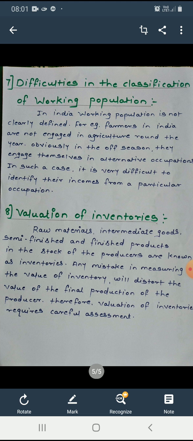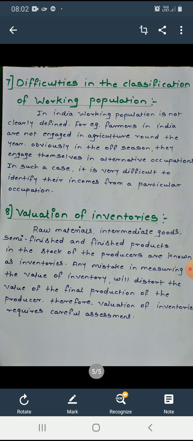Okay, and the last point, valuation of inventories. The value of all inventory changes, that is changes in stock, which may be either positive or negative, are added or subtracted from the current production of the firm. Remember, it is the change in inventories and not total inventories for the year that is taken into account in national income estimates. Therefore, valuation of inventories requires careful assessment.